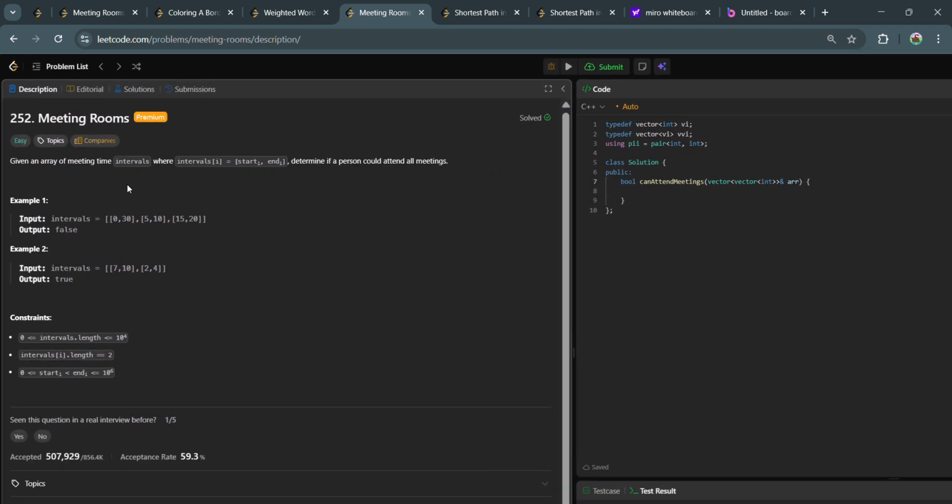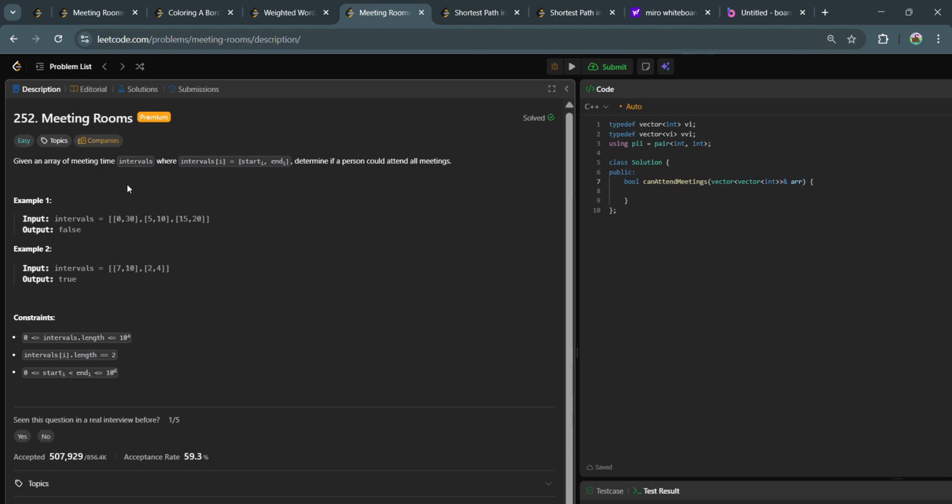Today we are going to discuss a question on LeetCode. This is question 252, Meeting Rooms, and this is a premium problem. In this question we are given an array of meeting time intervals, where intervals[i] equals the starting time of that meeting and the ending time of that meeting, both including starting and ending time. So we have to determine whether a person could attend all the meetings or not.